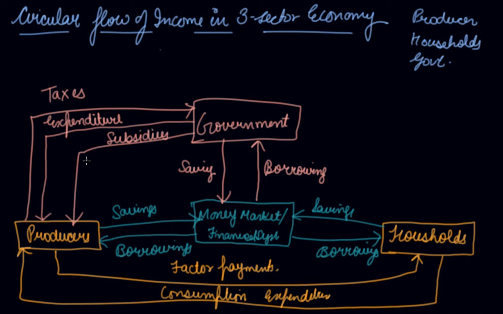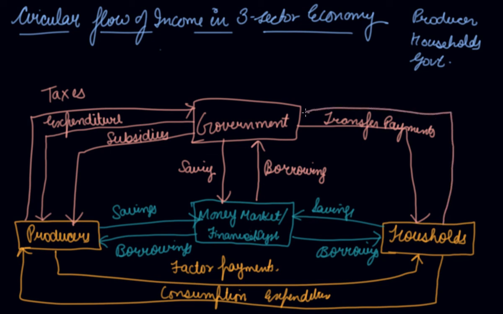Now what does the household get from or give to the government? The government gives pensions and subsidies to the households. These are called the transfer payments. And what do the households give to the government? They give the taxes to the government. So this is the circular flow of income in the three-sector economy.